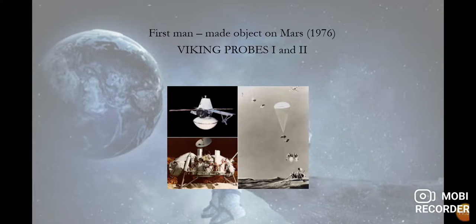Now, the first man-made object on Mars, 1976. Viking probes 1 and 2 were the first objects that humans put on Mars.